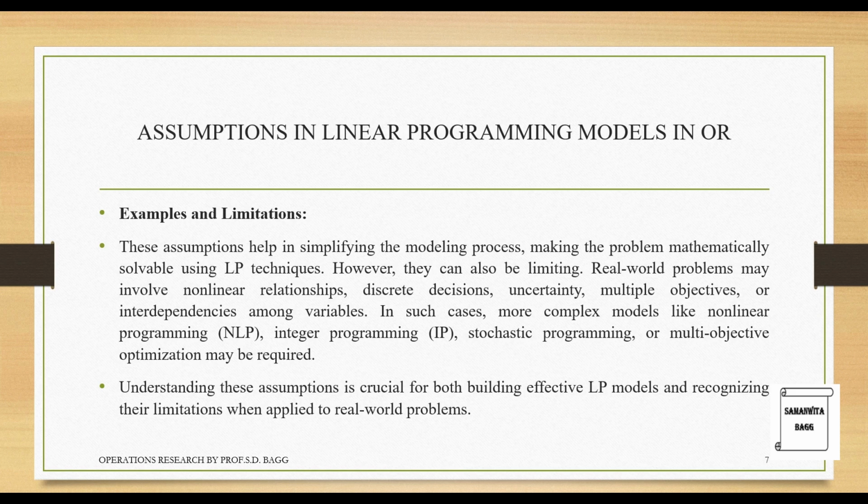In such cases, more complex models like nonlinear programming (NLP), integer programming (IP), stochastic programming, or multi-objective optimization may be required. Understanding these assumptions is crucial for both building effective linear programming models and recognizing their limitations when applied to real-world problems.